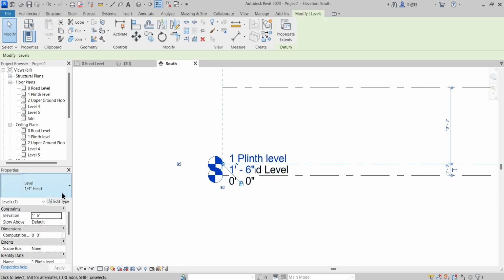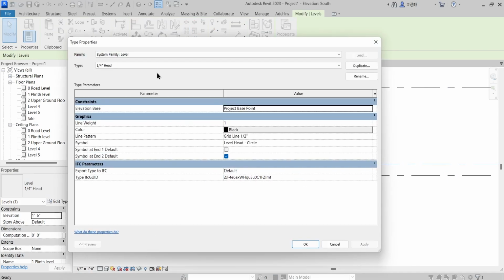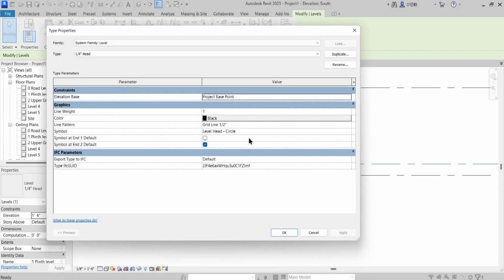Likewise, if I select this, then this level 1/4 inch head is the system family, which is again hosting a different family. So this is not having a different hosted family, but you might come across it in the next topic. After adding levels, we are going to add grid lines, and onto those grid lines we will have a family hosted within a family, that is called the nested families. For this particular thing you don't have nested families, so it's okay, but it has some properties which you can change.